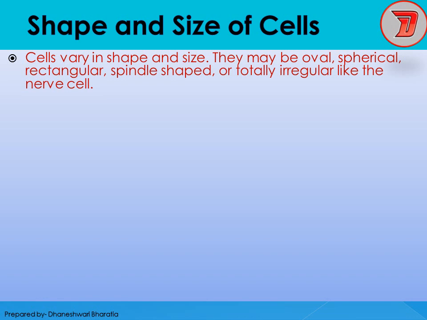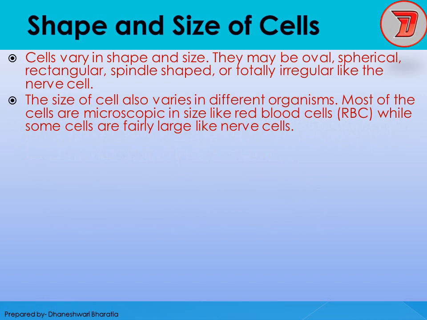We know that the neuron, that is the nerve cell, is the biggest human cell. The size of a cell also varies in different organisms. Most of the cells are microscopic in size like RBCs, while some cells are fairly large like nerve cells. Just now I told you that the nerve cell is the biggest cell in a human body, and microscopic cells means if you try to observe the cells present on your skin, in your palm, will you be able to see them? No, that is not possible because most of the cells are microscopic in size.